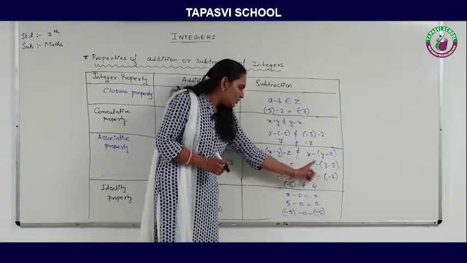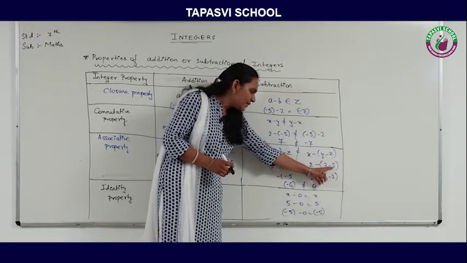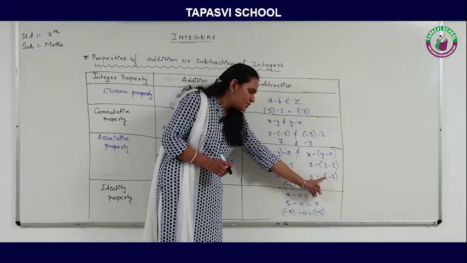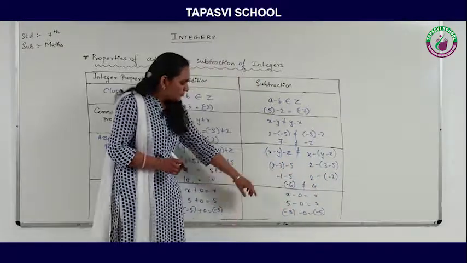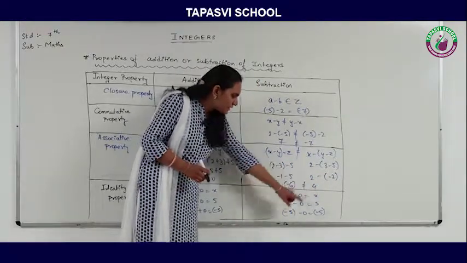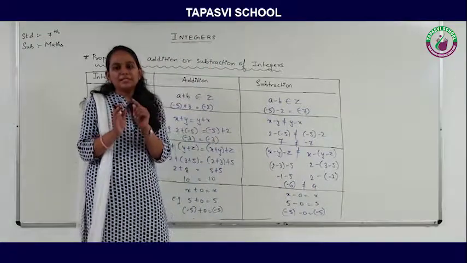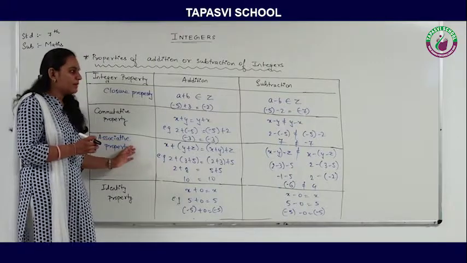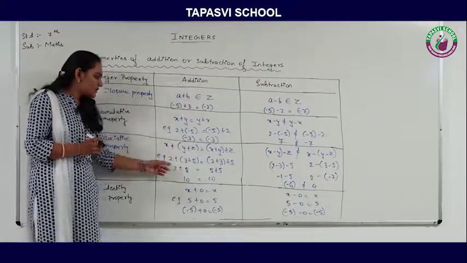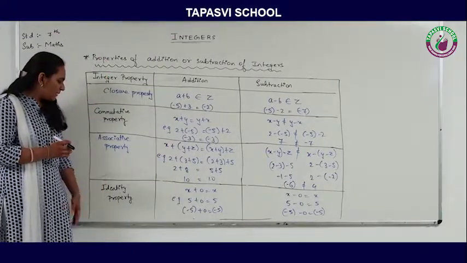X value is 2, y value is 3, z value is 5. Now 3 minus 5 is minus 2 and minus minus becomes plus, so 2 plus 2 becomes 4. Now if you can see, here it is minus 6 and here it is 4. The answers are not coming the same. So we can say that subtraction is not following the associative property, but addition is always following the associative property.